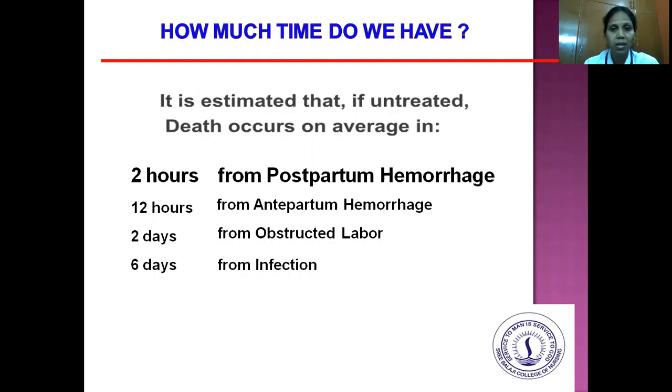It is estimated that if untreated, death occurs on average in 2 hours from postpartum hemorrhage, 12 hours from antepartum hemorrhage, 2 days from obstructed labor, and 6 days from infection. So these are the time limits within which an untreated mother may go for death.